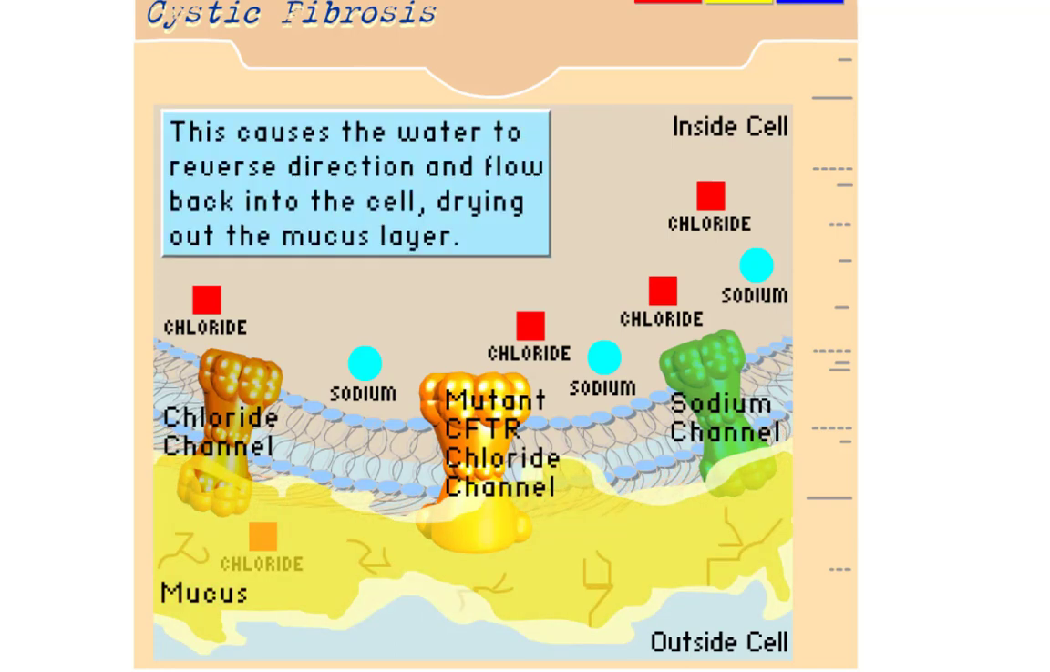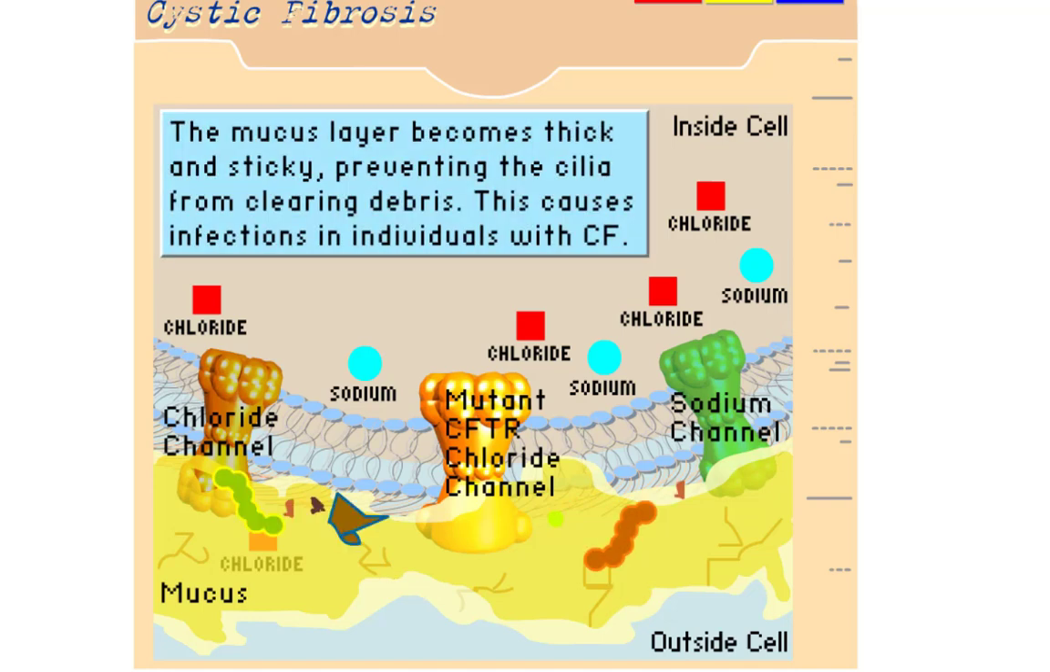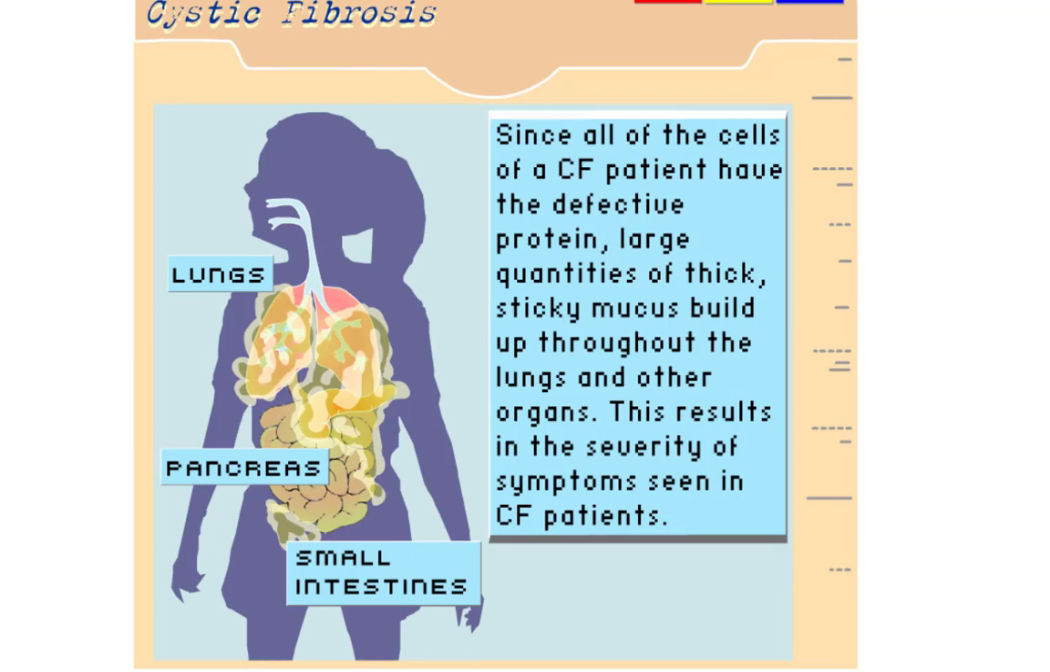This causes the water to reverse direction and flow back into the cell, drying out the mucus layer. The mucus layer becomes thick and sticky, preventing the cilia from clearing debris. This causes infection in individuals with cystic fibrosis. Since all the cells of cystic fibrosis individuals have the defective protein, large quantities of thick, sticky mucus build up throughout the lungs and other organs. This results in the severity of symptoms seen in cystic fibrosis.